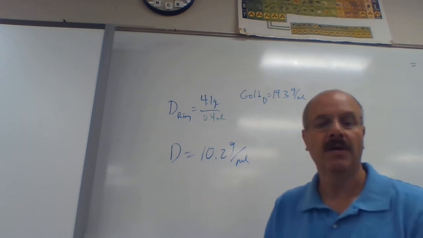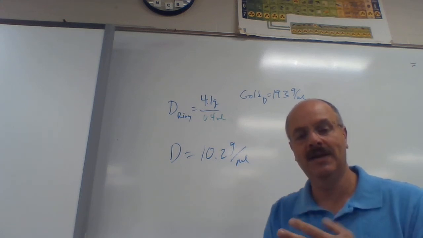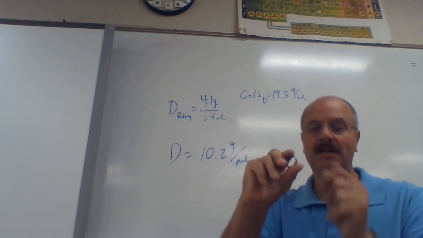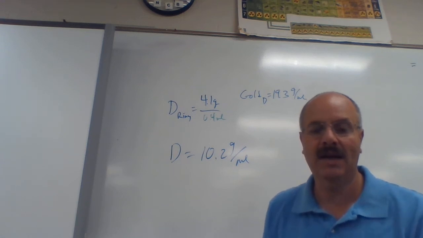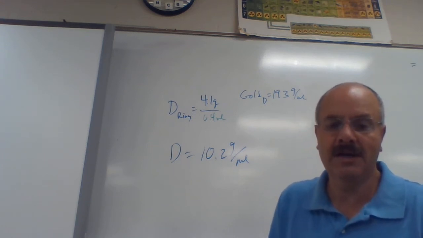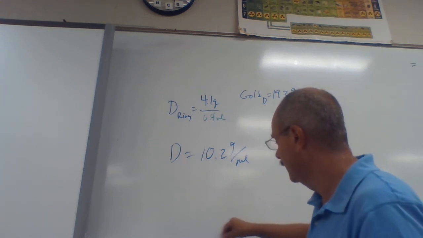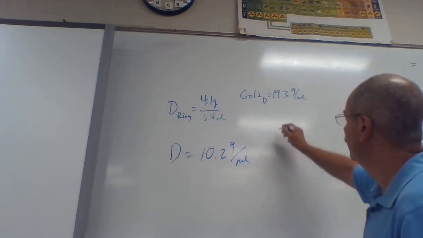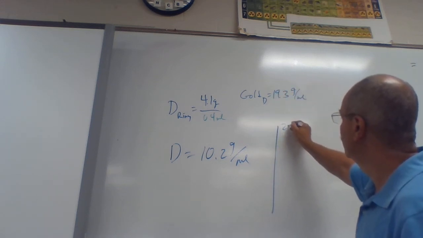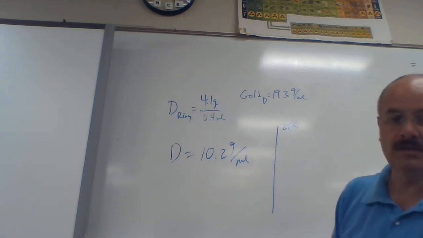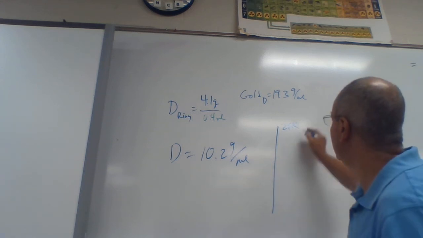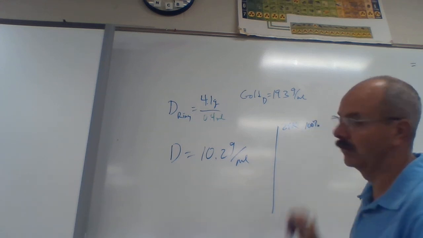But when I looked at the inside of the ring, it said 14K on the inside. What does that K stand for? It actually stands for carat. If I have a scale here, a 24 karat ring means it is 100% gold.